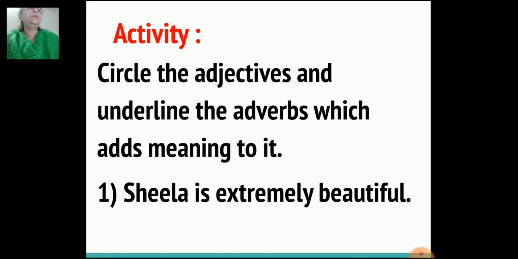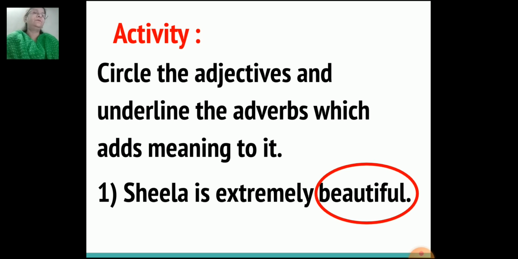Okay, so now children, let's solve one activity based on the above points which I discussed. What you have to do is circle the adjectives and underline the adverbs which add meaning to them. First sentence, Sheila is extremely beautiful. Now which is the adjective here? We have to circle the adjective. So the adjective is beautiful. And which adverb adds meaning to it? So you have to underline the adverb.